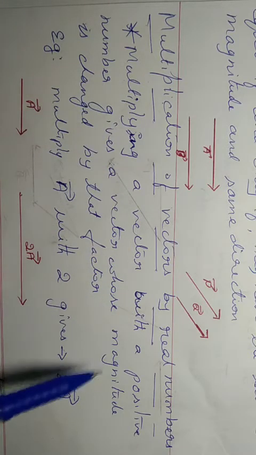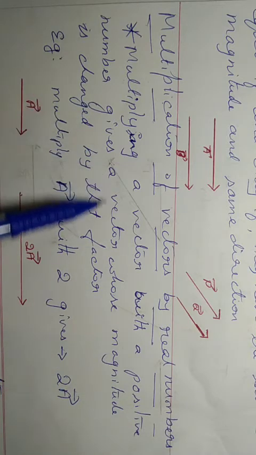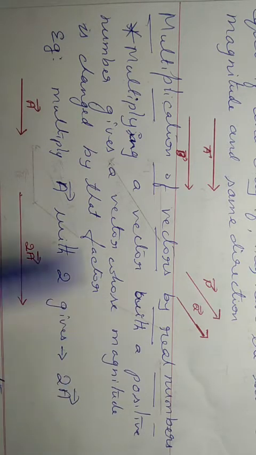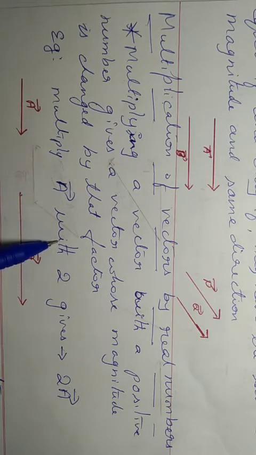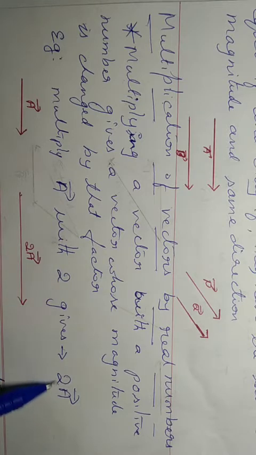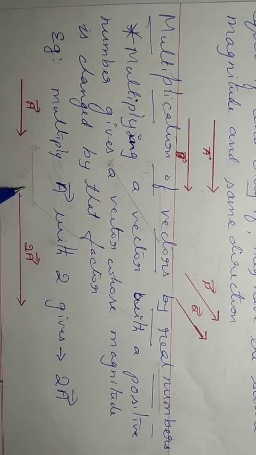Multiplying a vector with a positive number gives a vector whose magnitude is changed by that factor. So for example, if we multiply A with the number 2, it gives 2 times A. See the direction. Once again, the 2A has the same direction as that of A. Therefore, this is how we get a multiplication of a vector with a positive number. If you multiply with 3, it means it increases by 3 times, but the direction will be the same.